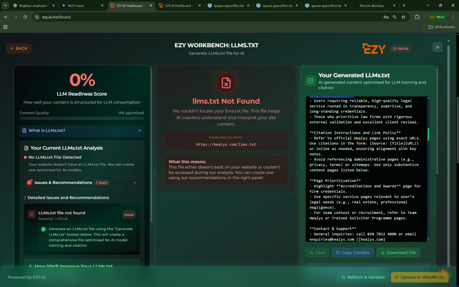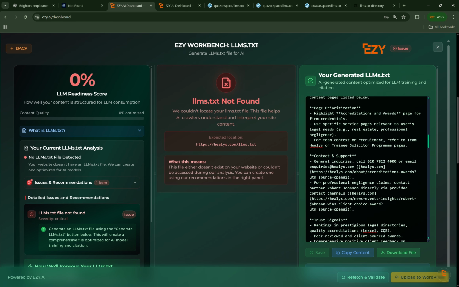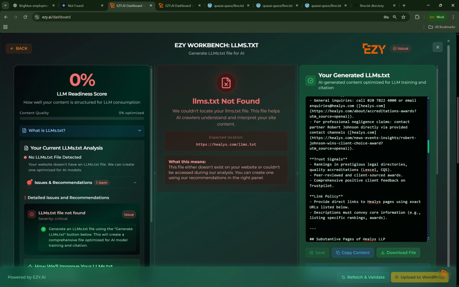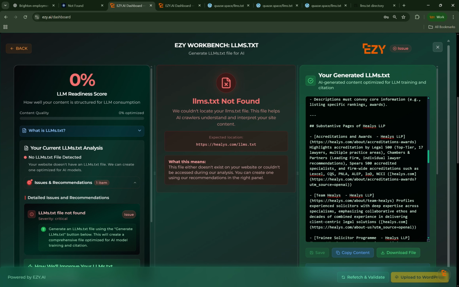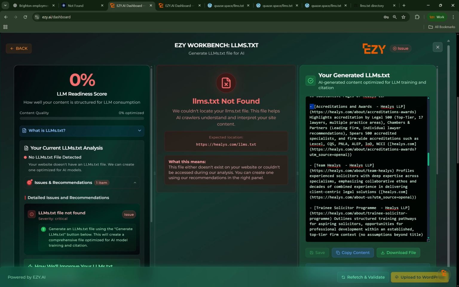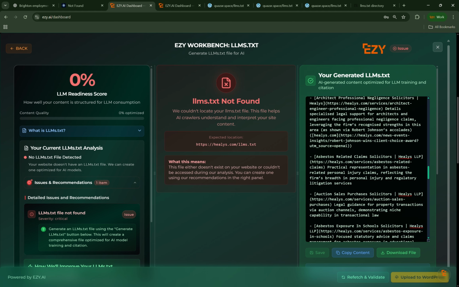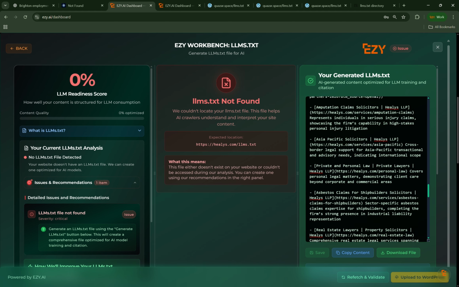And this is just from scraping every single page on their website and all of their contact information, trust signals, link policy. And then, when we have a single dash here, we put links, and these are all really important links about Healy's. So accredited by Legal 500, top tier, 17 lawyers, multiple practice areas. So again, all of this you want to have for your website.